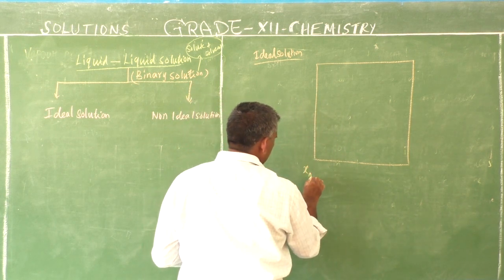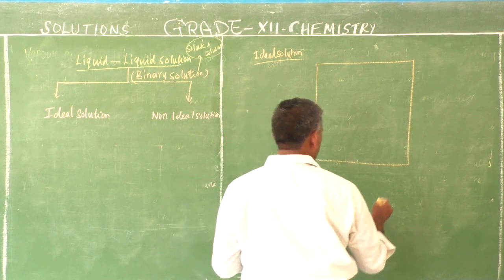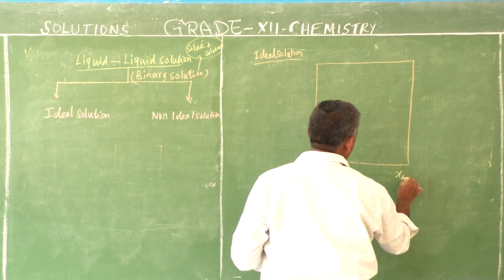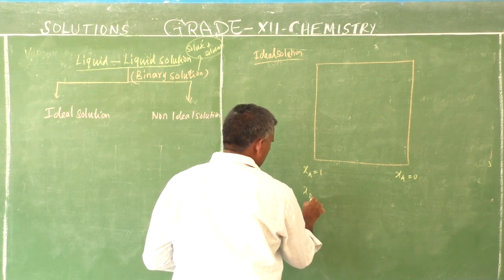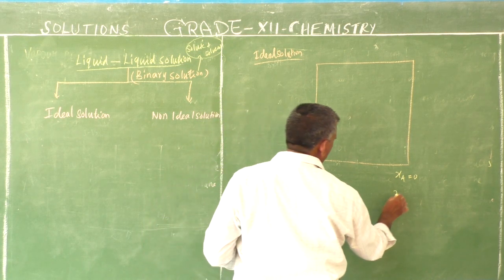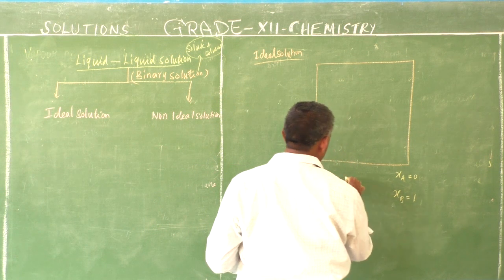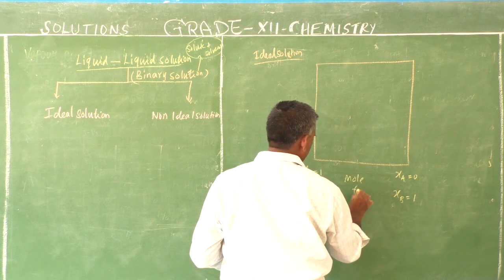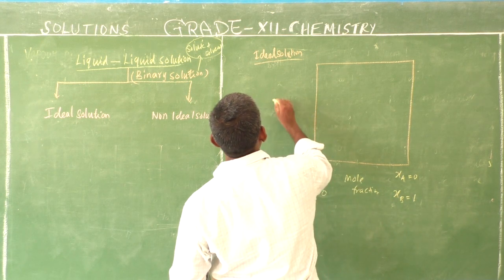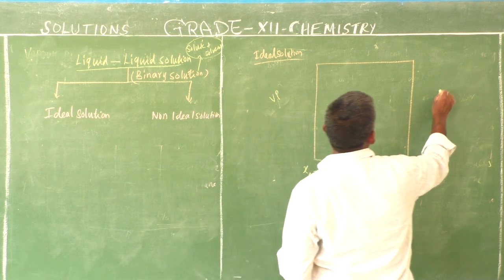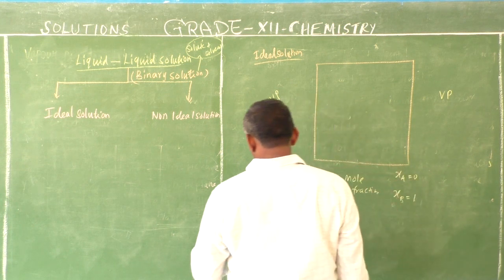Component A is component 1; component A mole fraction is 0 here, and component B mole fraction is 1. This is the x-axis, mole fraction. The y-axis is vapor pressure, P meaning vapor pressure.